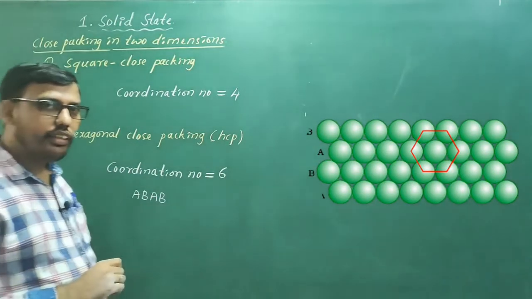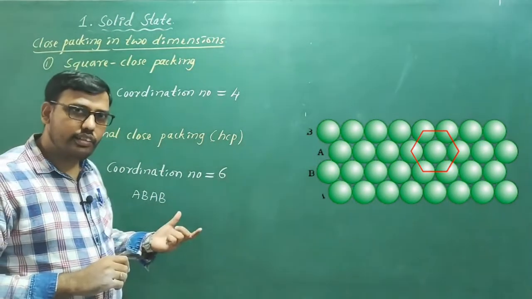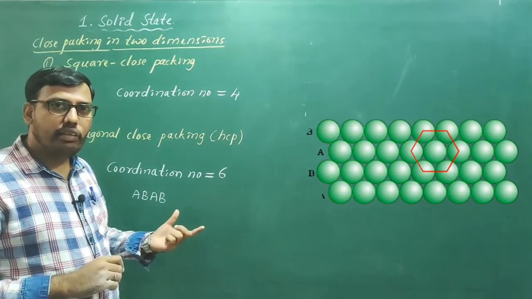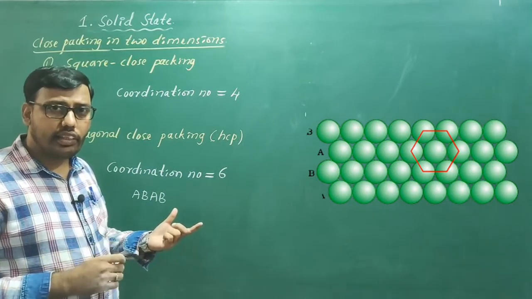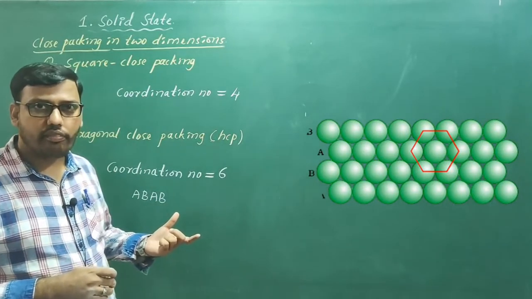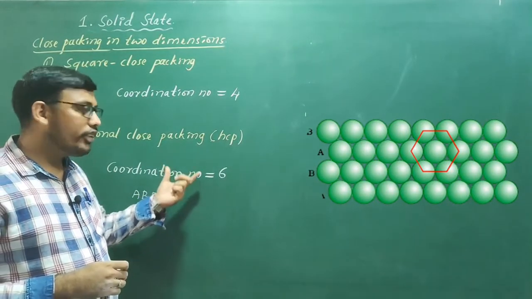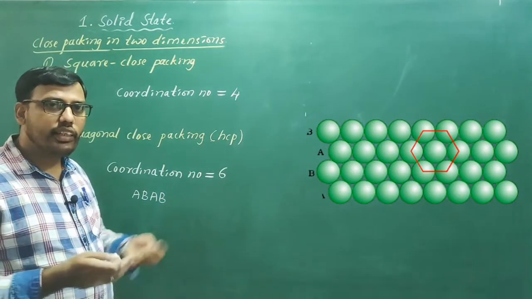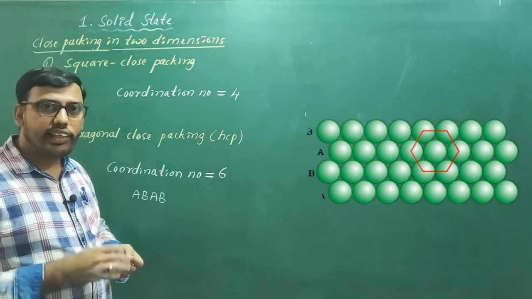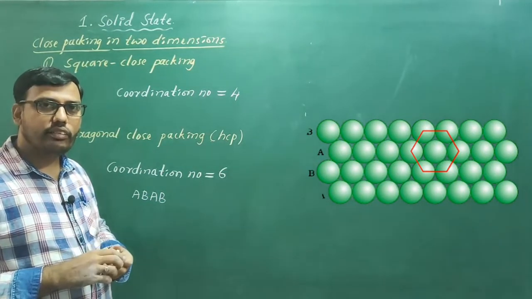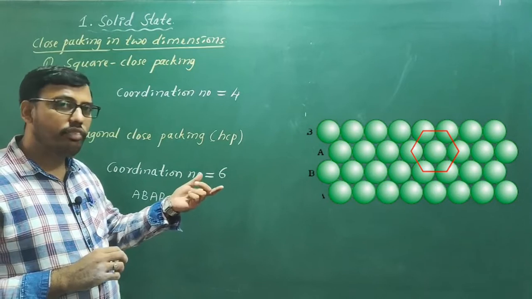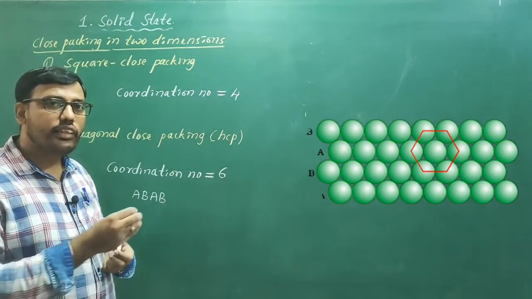Now by taking these hexagonal close packed layers in 2 dimension, we are going to arrange close packing in 3 dimensions. Once again, see, though the particles are very closely placed, there are certain gaps.